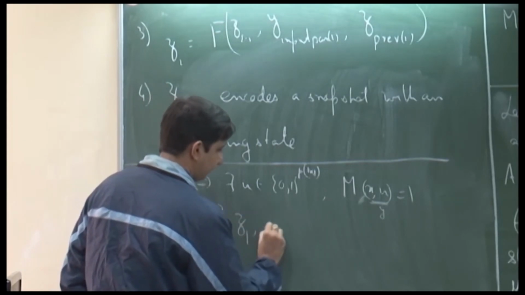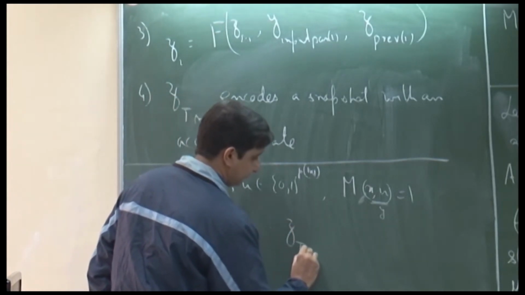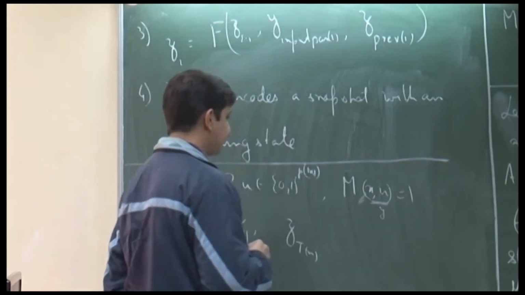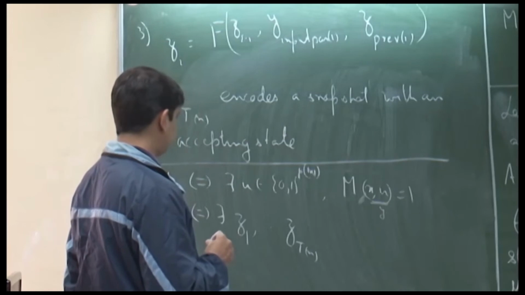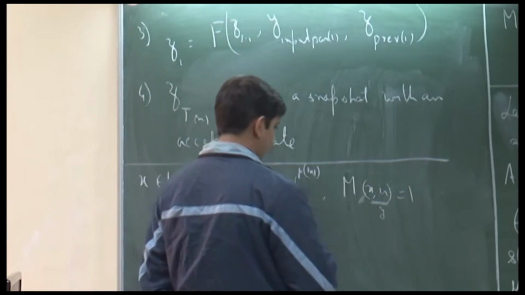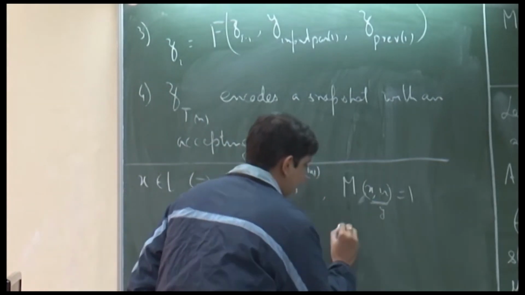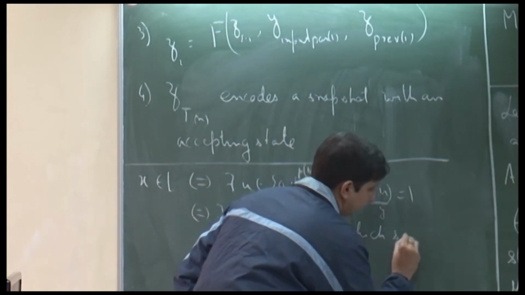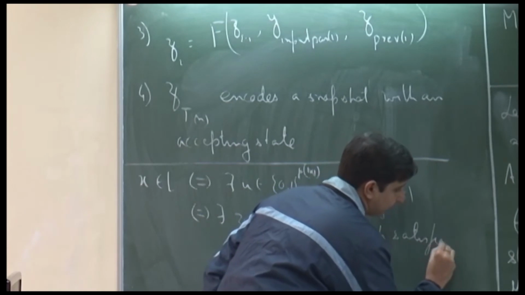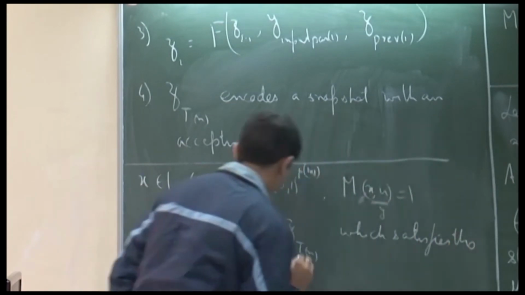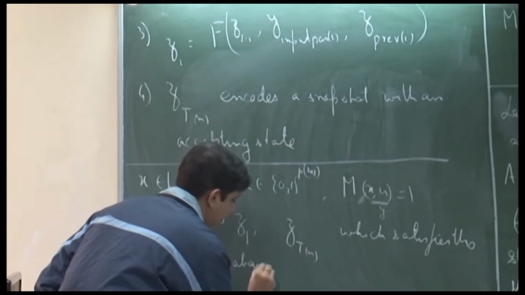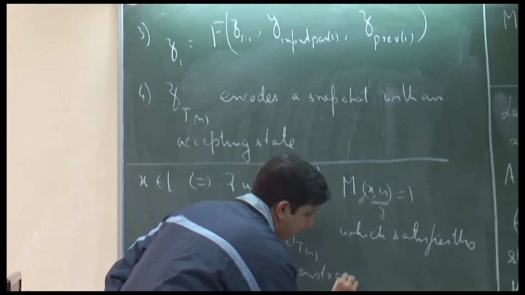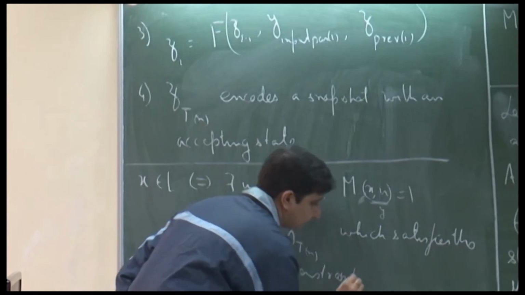Z1 through Z t of n which satisfies the above 4 constraints.